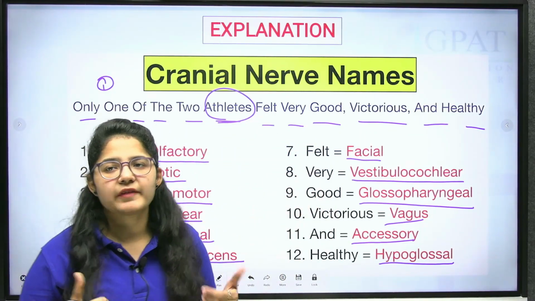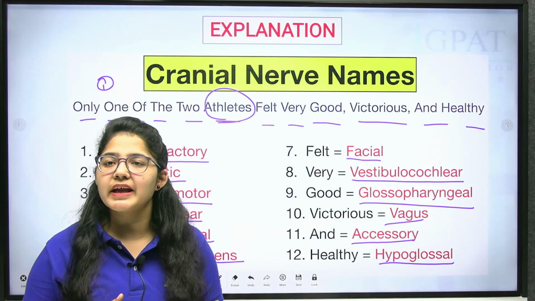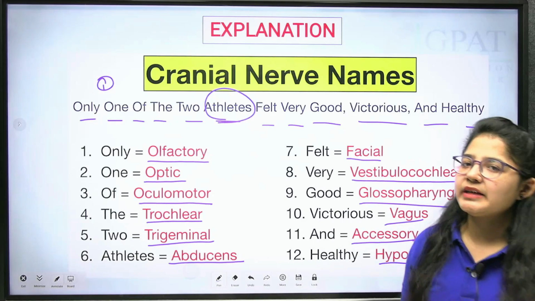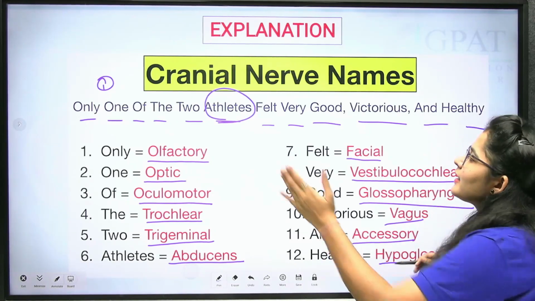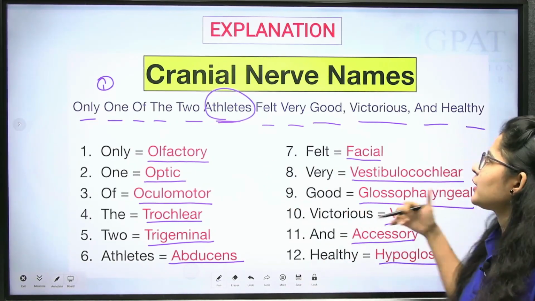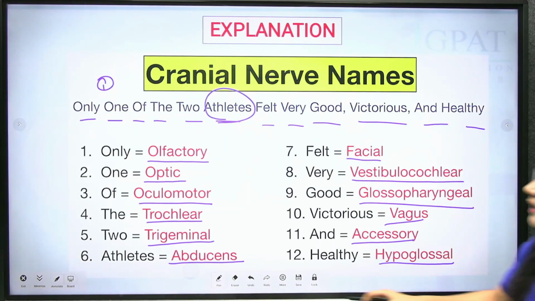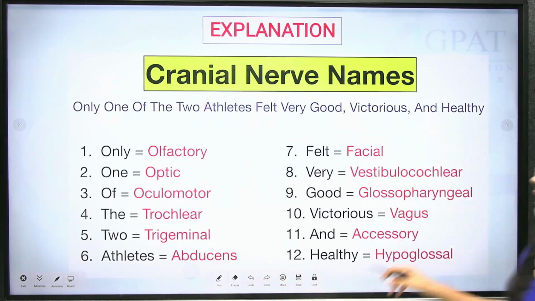After winning, our body gains a certain healthiness. We feel healthy, we don't feel depressed. That's why one of the two athletes felt very good, victorious and healthy. Clear? This is the trick to remember your 12 cranial nerves.